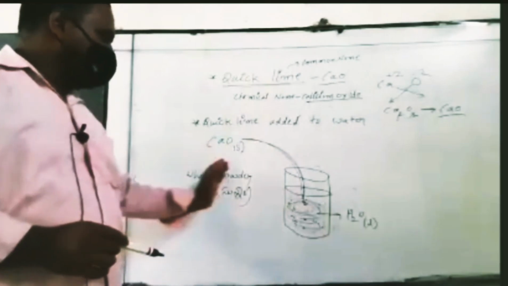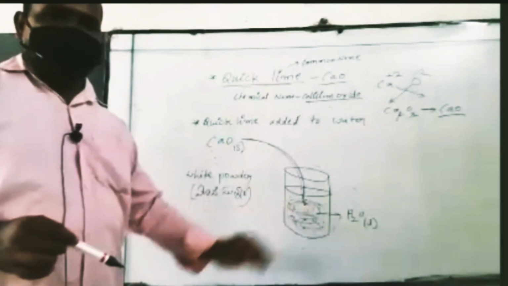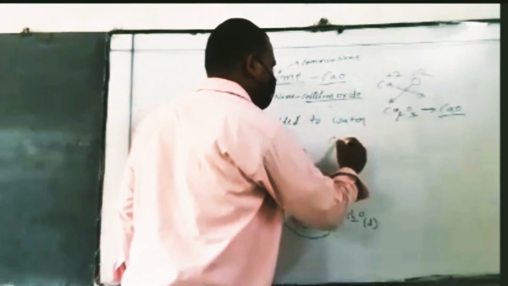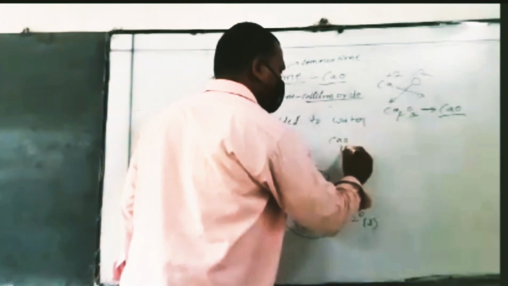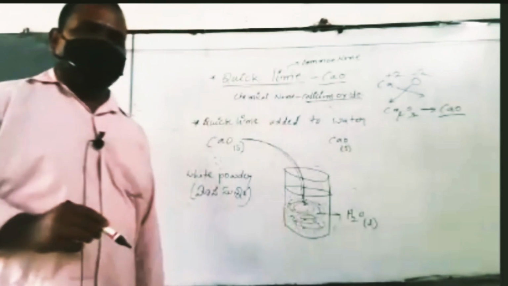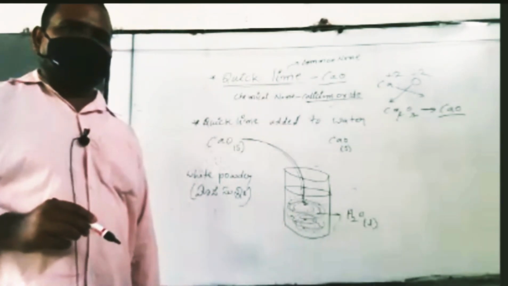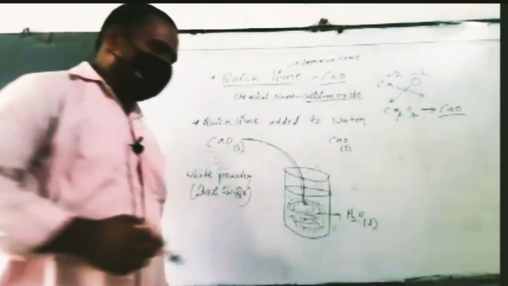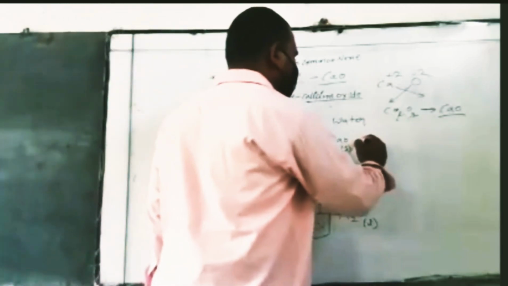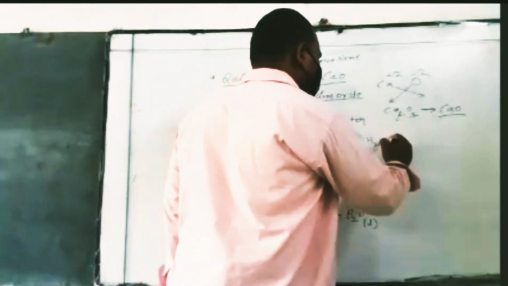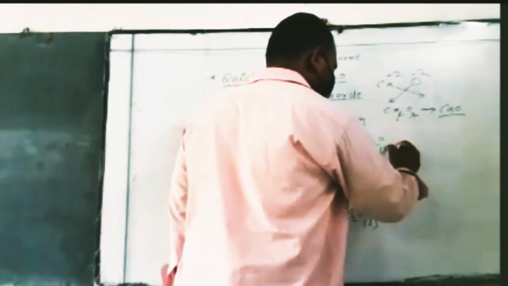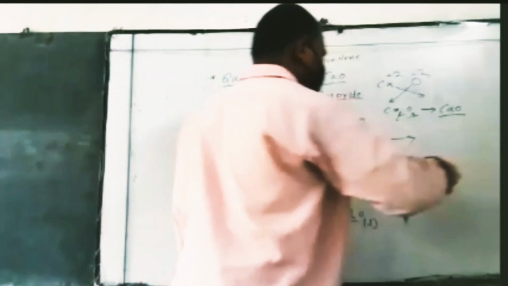Calcium oxide slowly dissolves in the water. Calcium oxide, chemical formula CaO, is the solid state. Next, add it to the water, H2O, which is the liquid state.